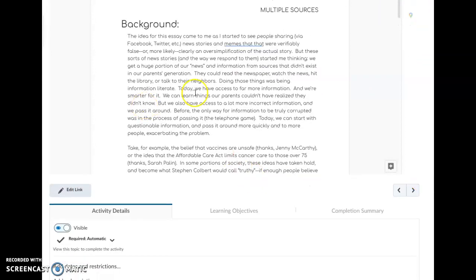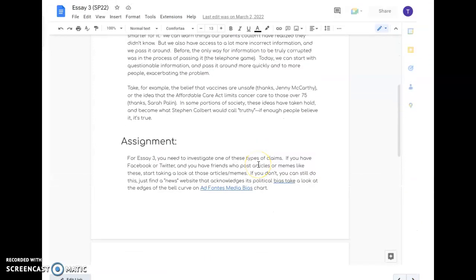Okay? Some examples of this. The belief that vaccines are unsafe. Jenny McCarthy stated this when she was part of The View a number of years ago. We certainly saw this pop up again with COVID vaccines. The idea that the Affordable Care Act, Obamacare, limits cancer care to those over 75. Sarah Palin mentioned this a number of years ago, and it stuck. There are portions of society where these ideas have taken hold and become what Stephen Colbert calls truthy: the idea that if enough people believe it, it simply becomes true. It just is a self-fulfilling prophecy.